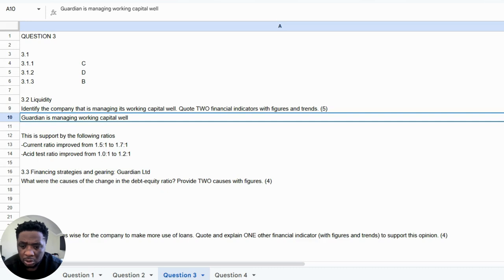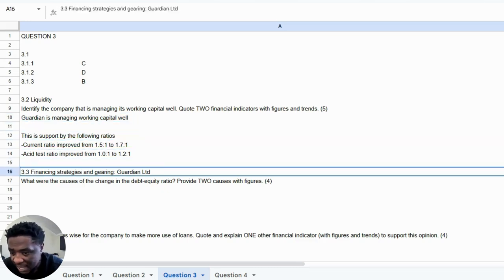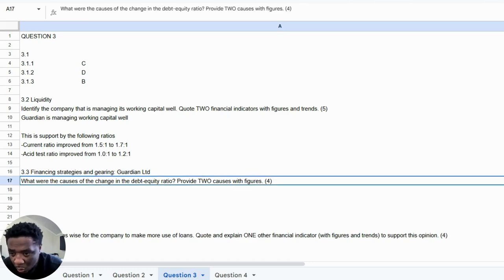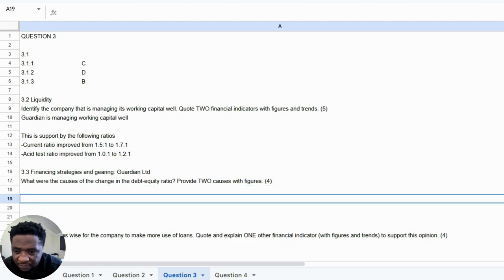All right, cool. Let's move then into 3.3. So 3.3 says financing strategies and gearing. For Guardian Limited, it asks: what were the causes of the change in debt to equity ratio? Provide two causes with figures. In this scenario, when we look at the debt equity ratio, we're looking at two things, right?